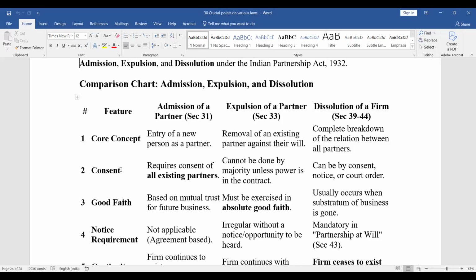Admission based on the mutual trust for future business. Expulsion must be exercised in absolute good faith. Dissolution usually occurs when substratum of business is gone. Notice requirement: admission not applicable, agreement based. Expulsion irregular without a notice or opportunity to be heard. Dissolution mandatory in partnership at will, section 43.